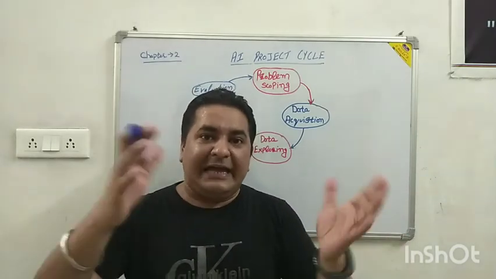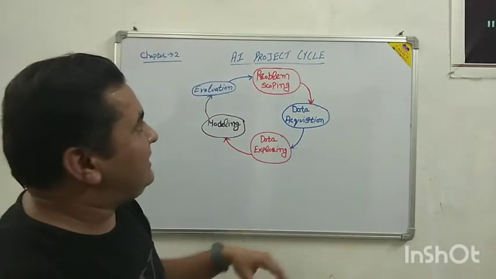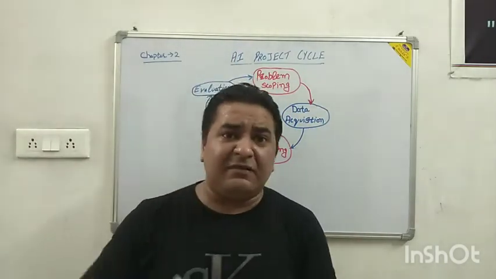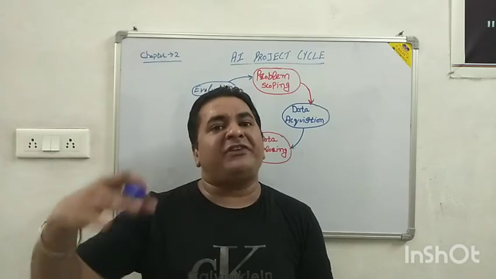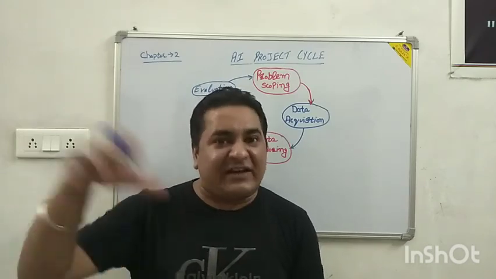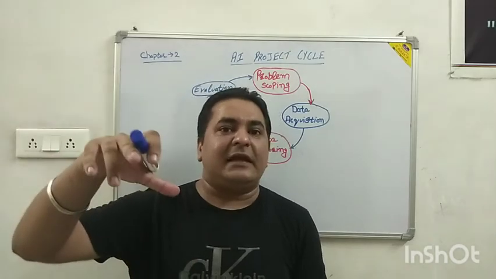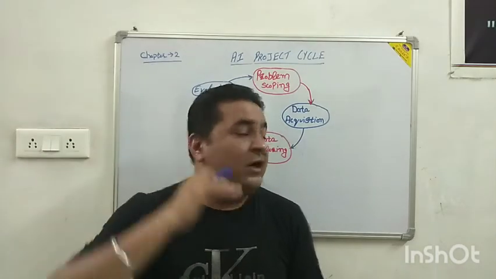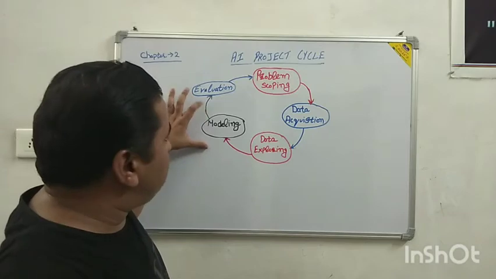When we are dealing with this artificial intelligence project cycle, we have to create a number of different models, and those particular models are then tested. So we have to generate a number of models.